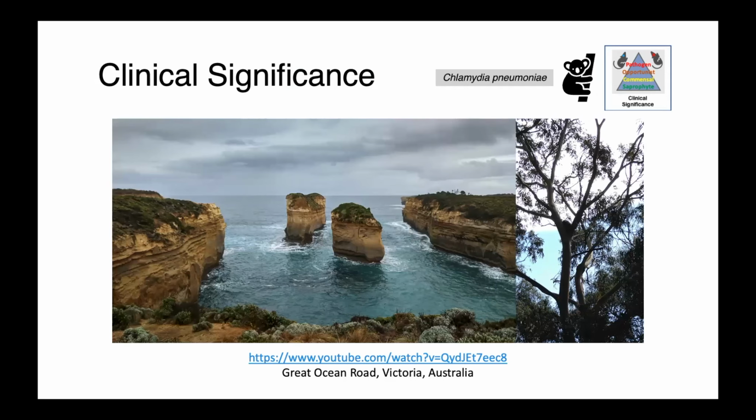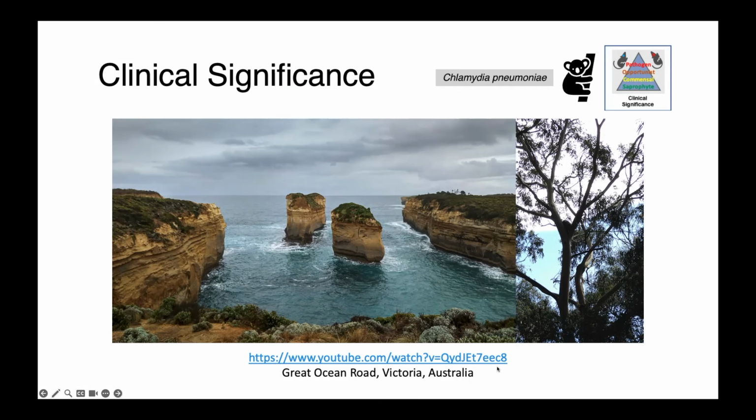Chlamydia pneumoniae doesn't just affect people, though. It's actually been reported as a cause of infections in koalas. And these are just some images I took while visiting the state of Victoria in southern Australia. This is a beautiful vista from the Great Ocean Road. And here you can see koalas in their natural environment, sitting up at the branch points in trees and just sort of hanging out and sleeping.